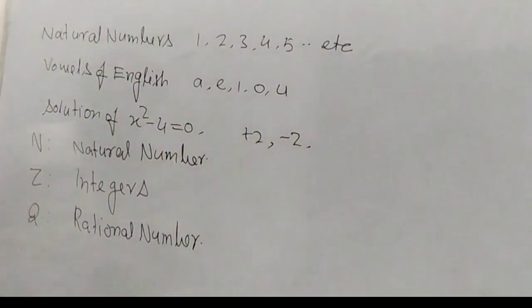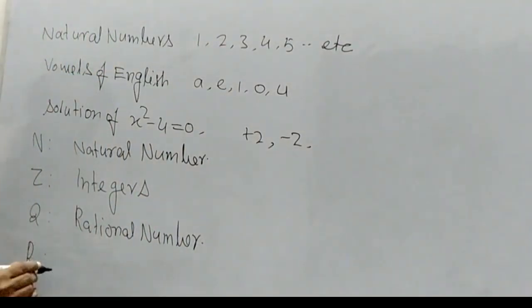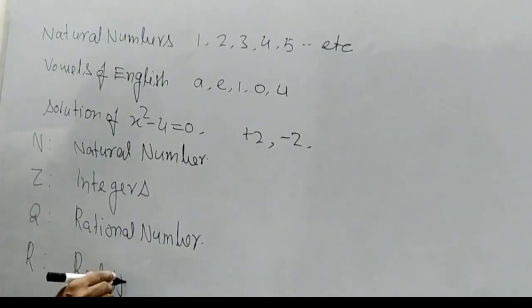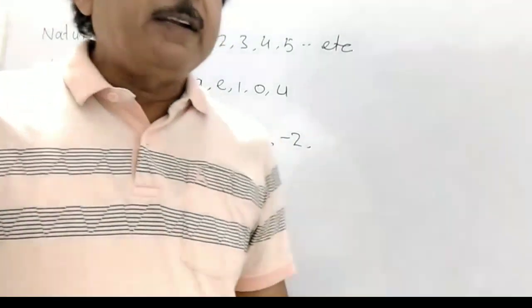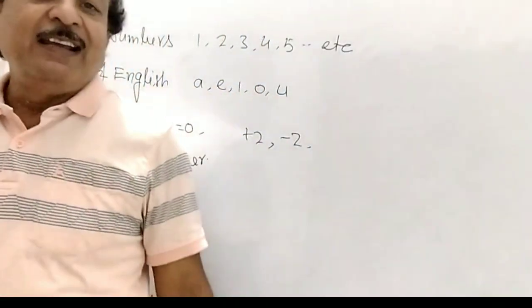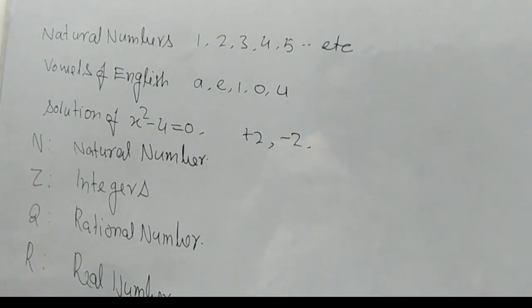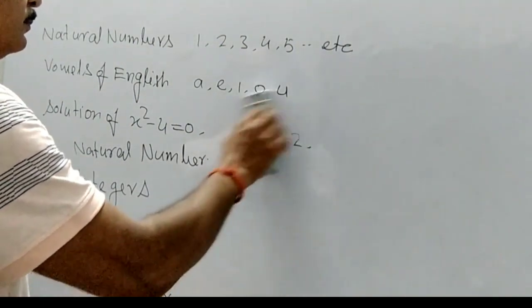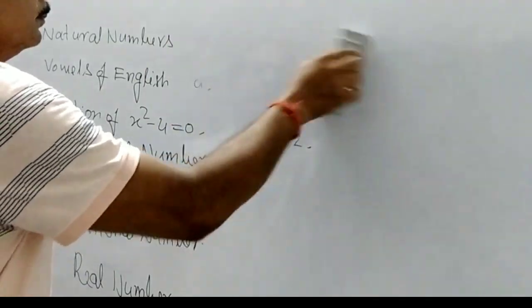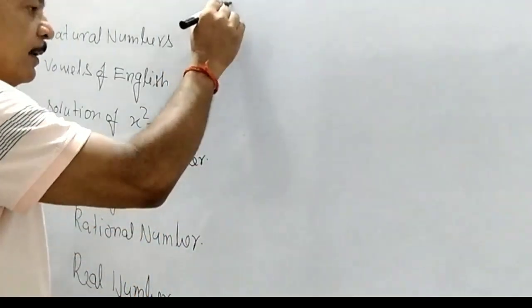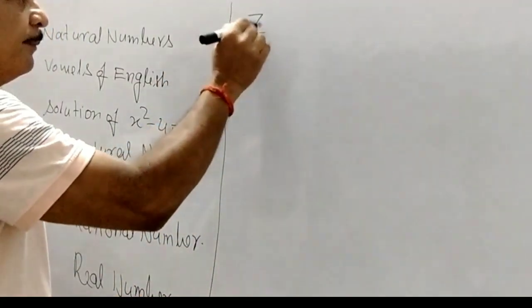R represents the set of real numbers. And Z plus, how do we represent Z plus?